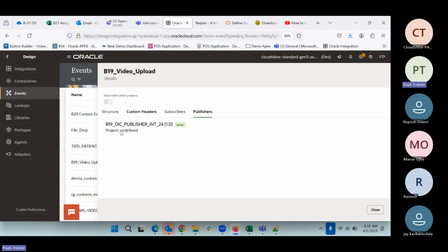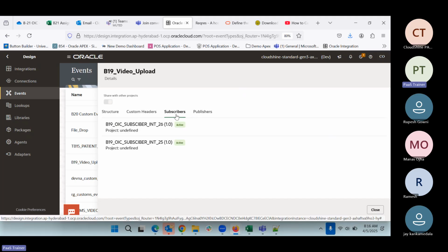And if you see the publisher, this is a publisher integration. It means this integration is using this event to publish, and these two integrations are using this as a subscribe. So that is what we will have.